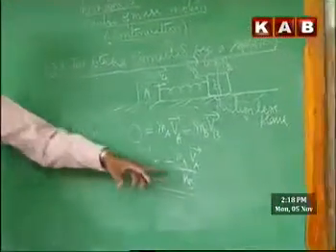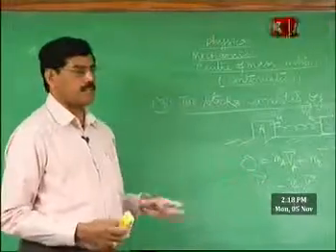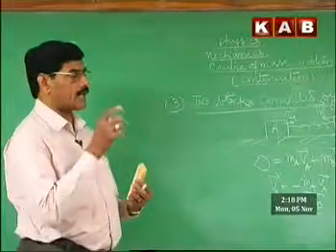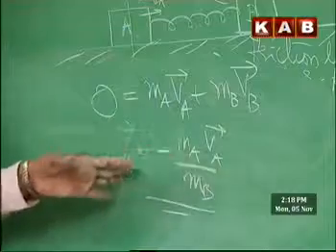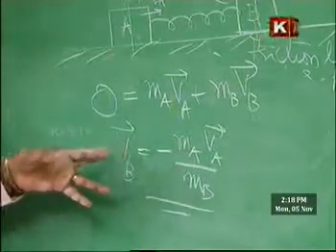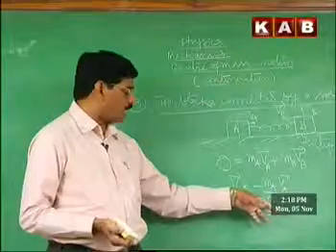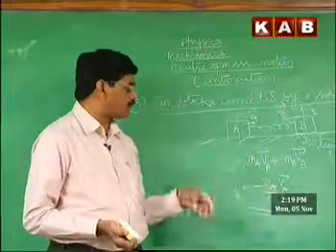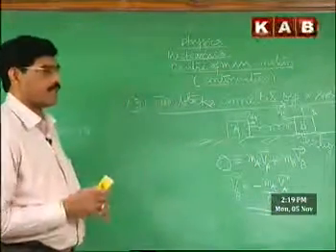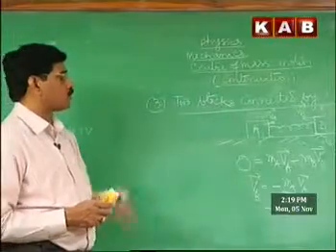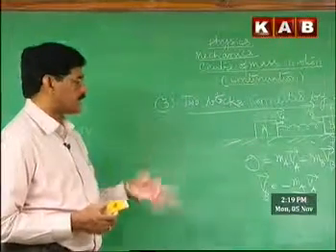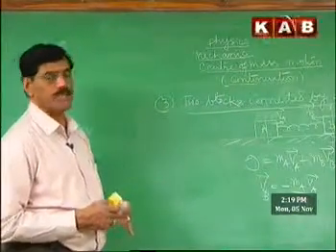If MB is greater than MA, VB will be less than VA. This equation indicates that the velocity of B will be small when MB is larger than MA. That is, if one of the blocks is heavier than the other, the speed of that block will be less.